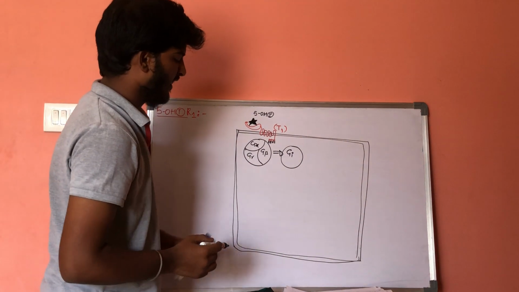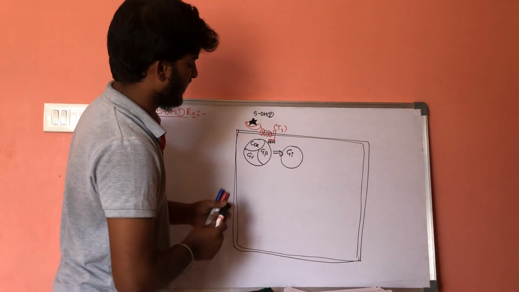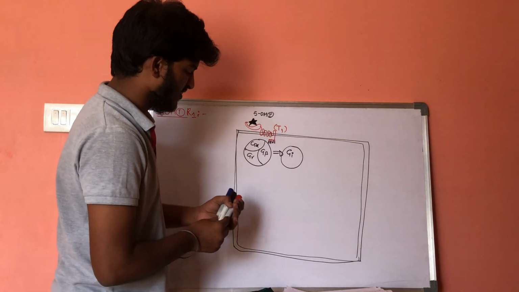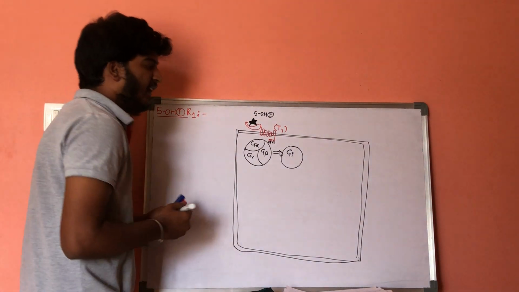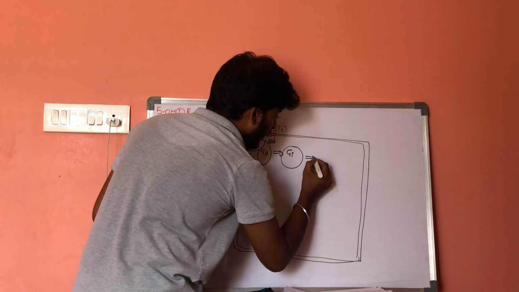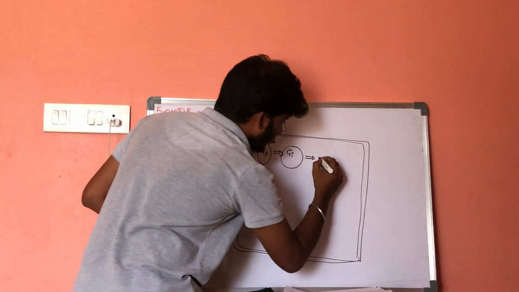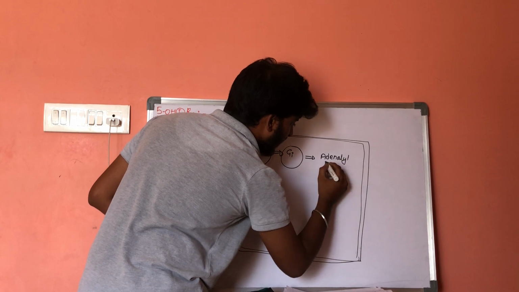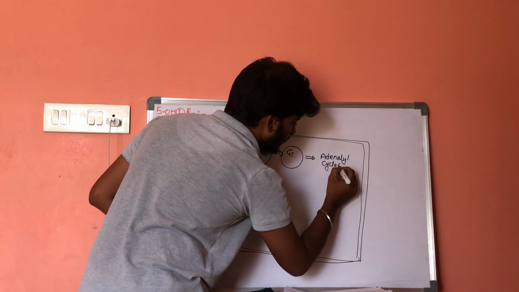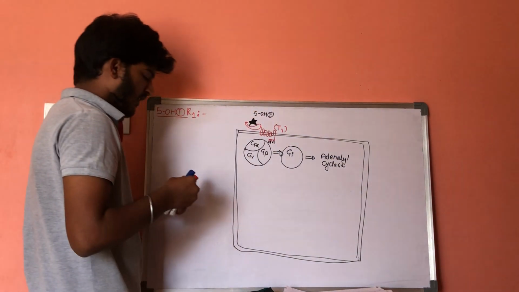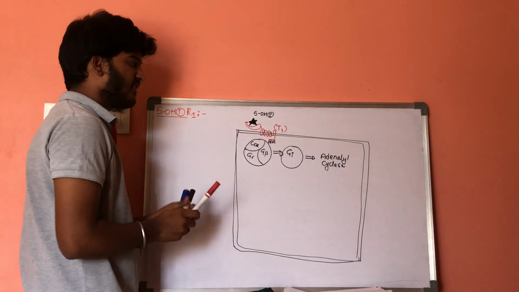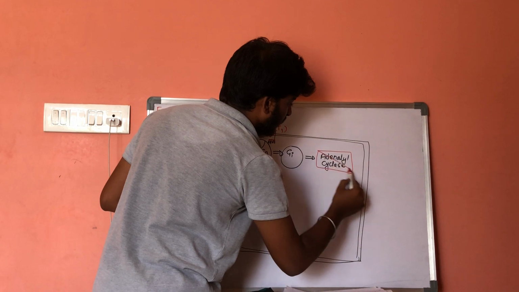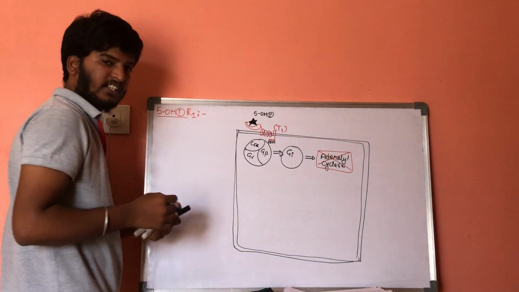Whenever G inhibitory protein is activated, its function is to inhibit the action of adenylyl cyclase. So the function of adenylyl cyclase will get inhibited.